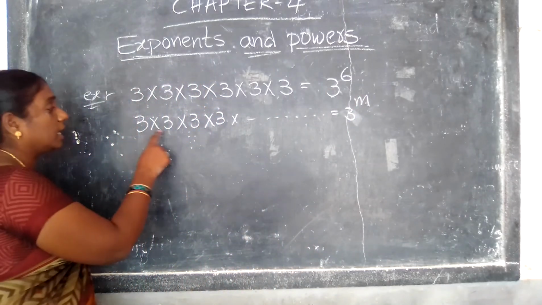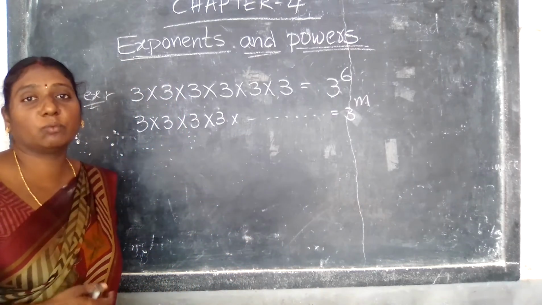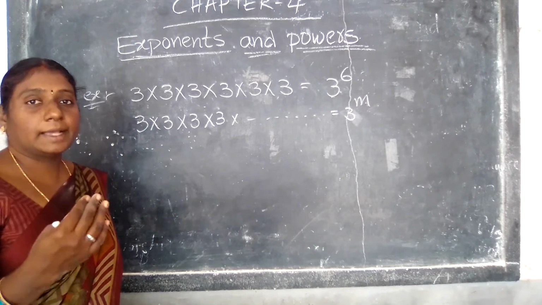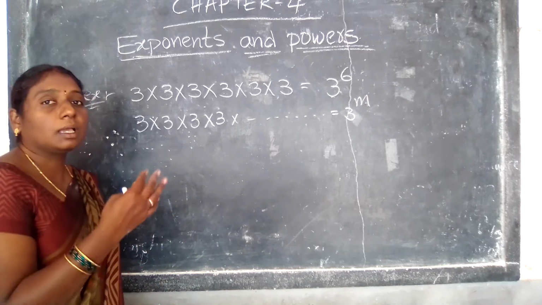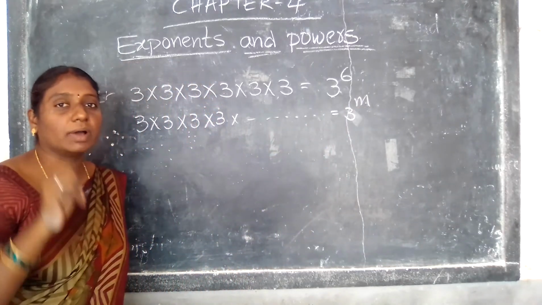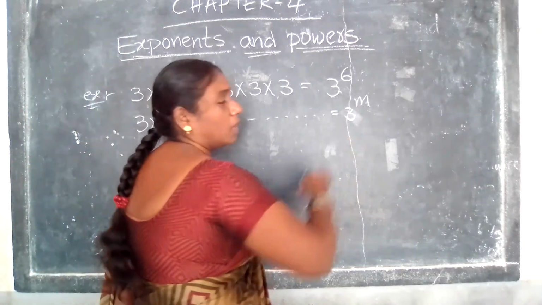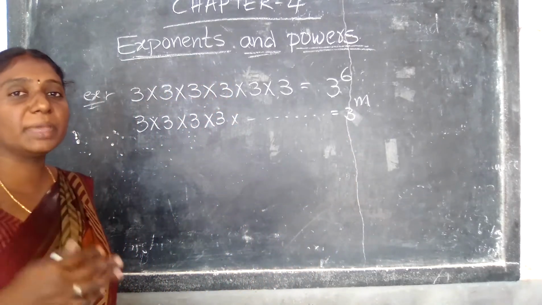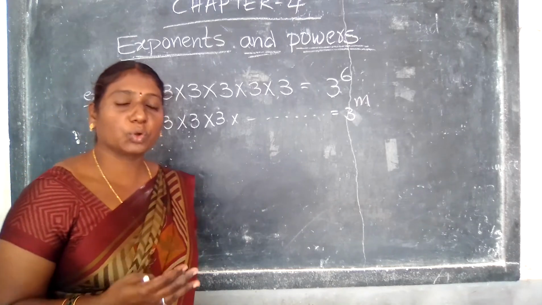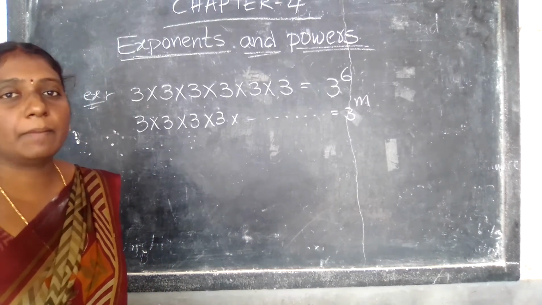Like this, 3 into 3 into 3 into 3 and so on. We don't know how many times it is repeated again and again. In that case, what we have to do is write it like this, 3 power m. M means we don't know the power, so m times or n times. 3 power m means m times. We don't know how many times it is repeated, that's why we simply represent it as 3 power m.